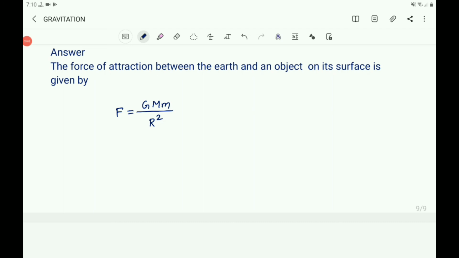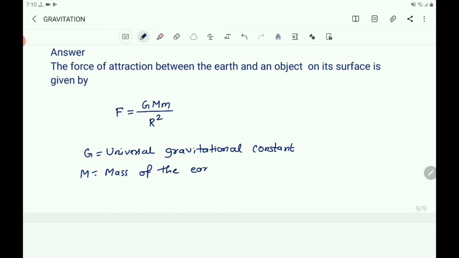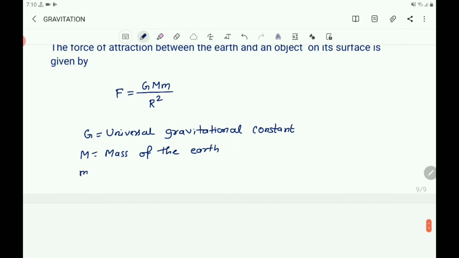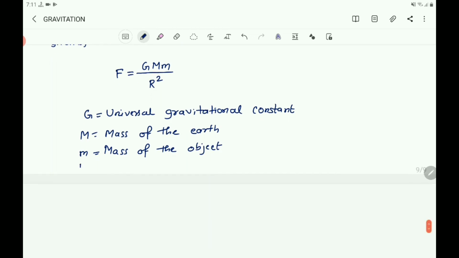So you write that, what is G here? G is the gravitational constant, universal gravitational constant, and M equals mass of the earth, and small m equals mass of the object on the surface, and r is the radius of the earth.